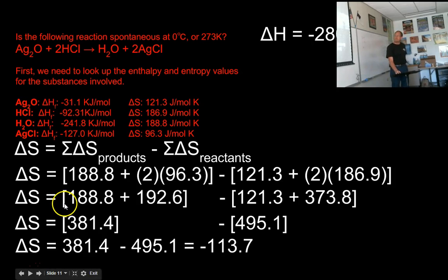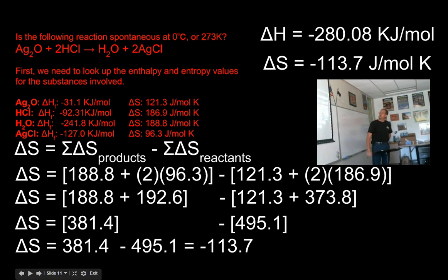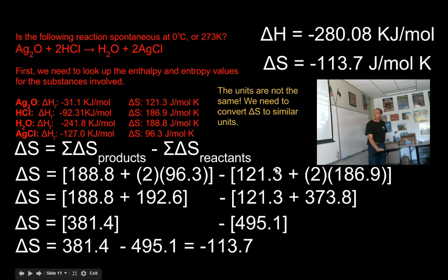I've got to use the Gibbs free energy equation. So I'm going to put my delta S value up here. Okay, so my delta H was negative, and so is my delta S. The units are not the same, so we need to convert delta S to similar units. Notice that delta S is in joules per mole, and delta H is in kilojoules per mole.